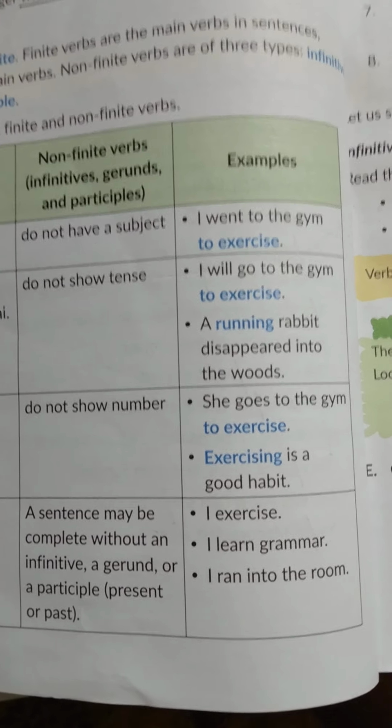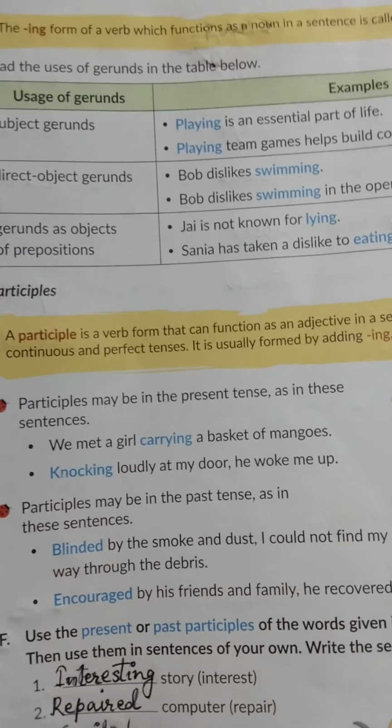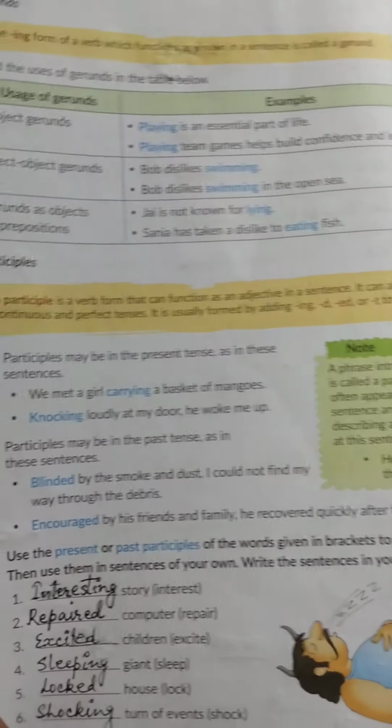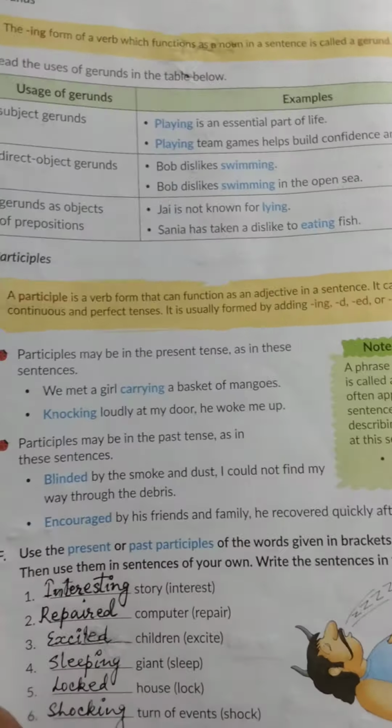Then we have participles. The definition is given in your book. A participle is a verb form that can function as an adjective in a sentence. It is also used in continuous or perfect forms of tenses.